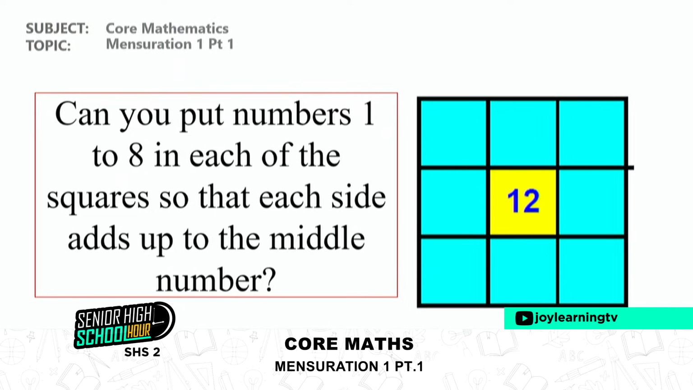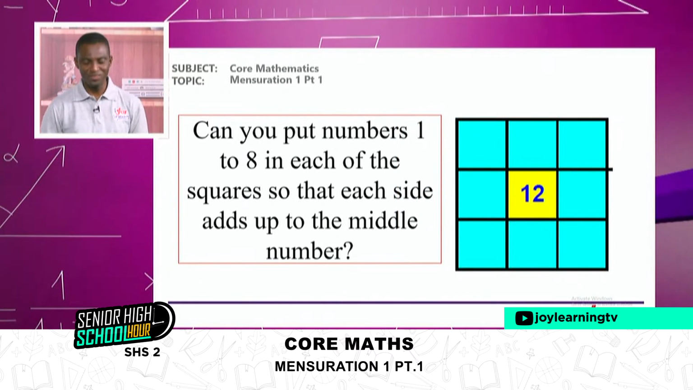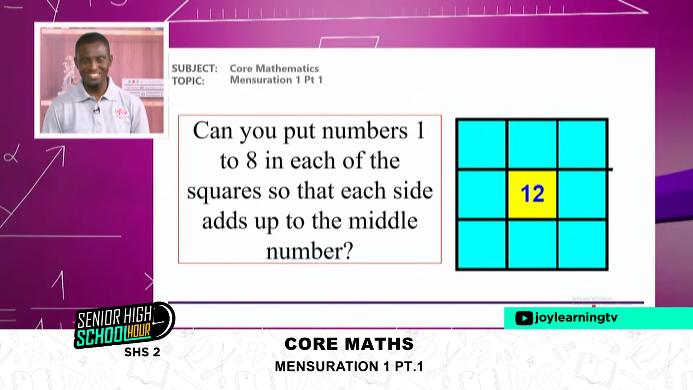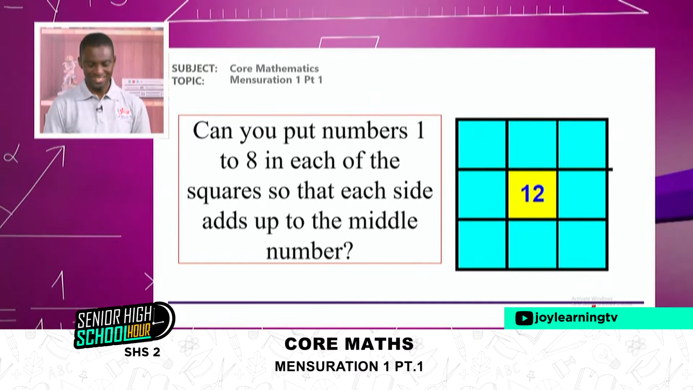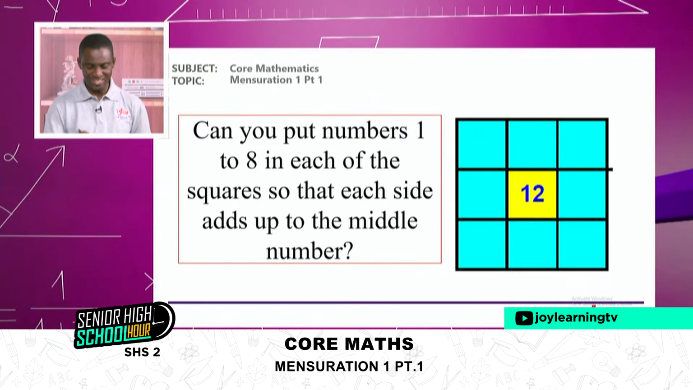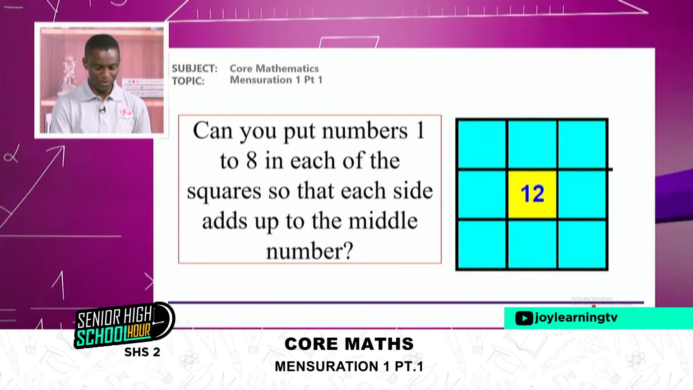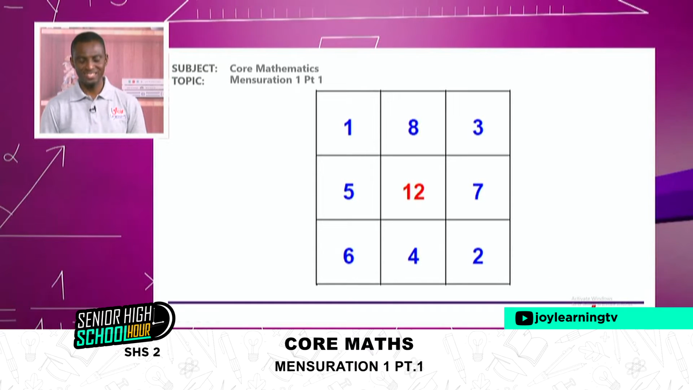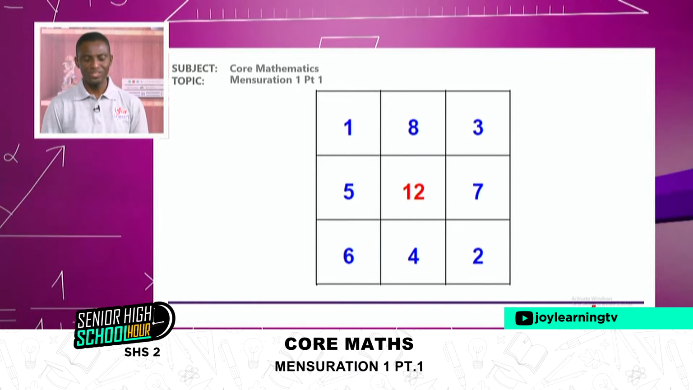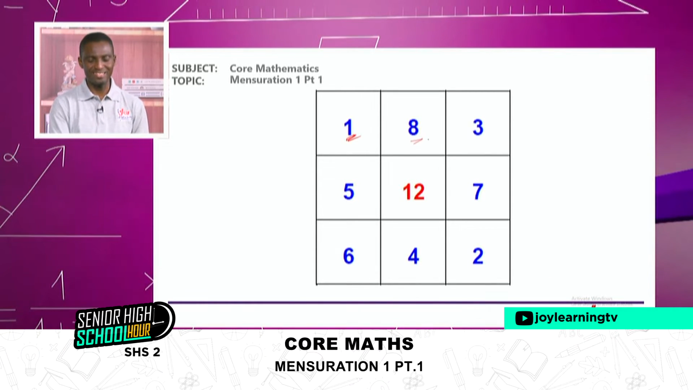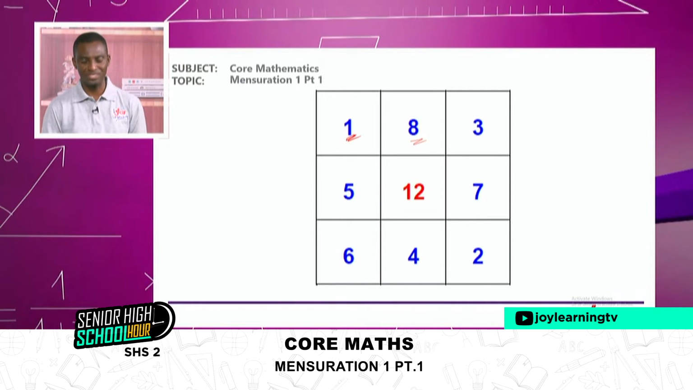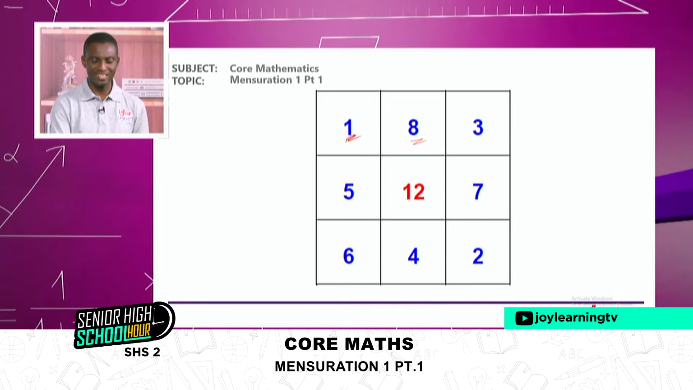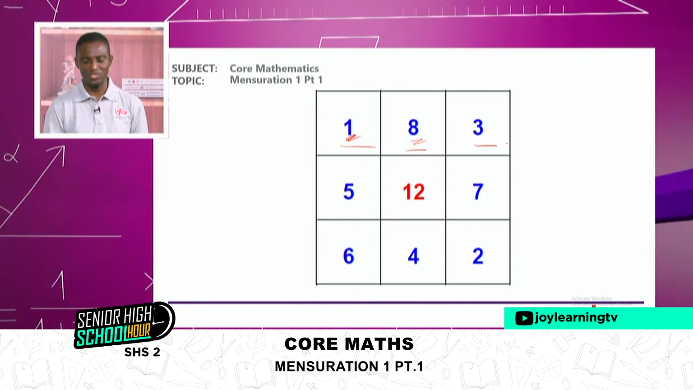All right, I'm sure you've been able to struggle to put in the numbers, and let's see what the answer is, or what could have been the answer. If you do it very well, you should get something like this. Not necessarily having 1 here and 8 here. Maybe your 1 will be in a different square, but then it will still add up to give you the 12. So you can see here that 1 plus 8 plus 3 is 12.